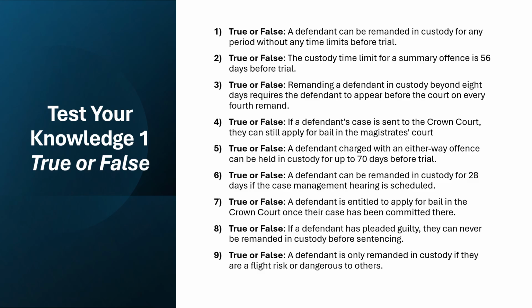Test your knowledge 1, a set of true and false questions. There are 9 of them. 1, true or false, a defendant can be remanded in custody for any period without any time limits before trial. 2, true or false, the custody time limit for a summary offence is 56 days before trial. 3, true or false, remanding a defendant in custody beyond 8 days requires the defendant to appear before the court on every 4th remand. 4, true or false, if a defendant's case is sent to the Crown Court, they can still apply for bail in the Magistrates Court. 5, true or false, a defendant charged with an either way offence can be held in custody for up to 70 days before trial.